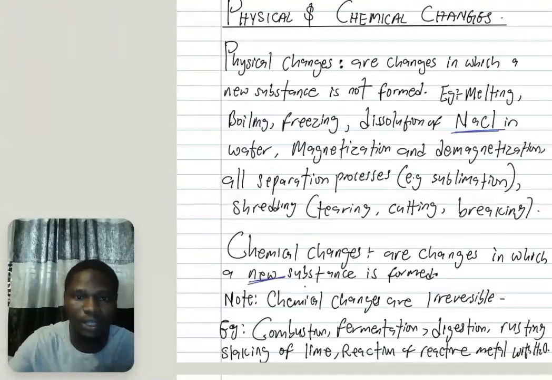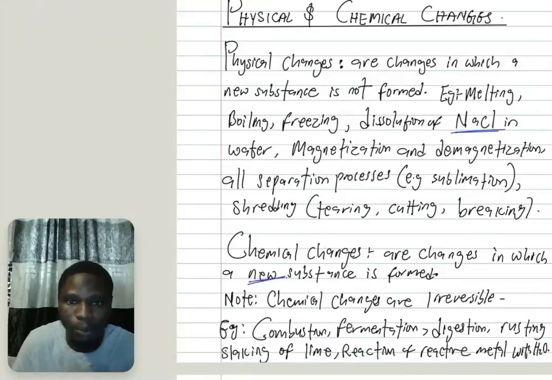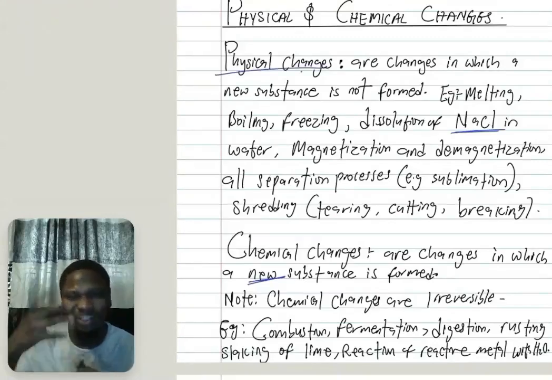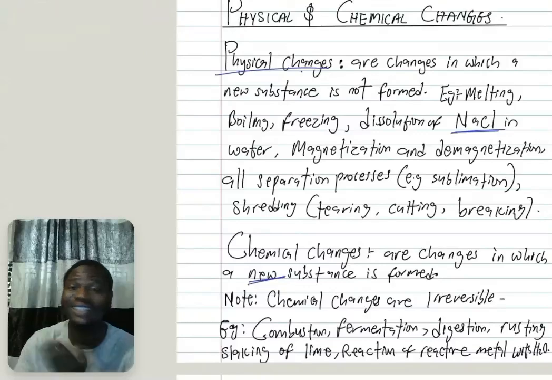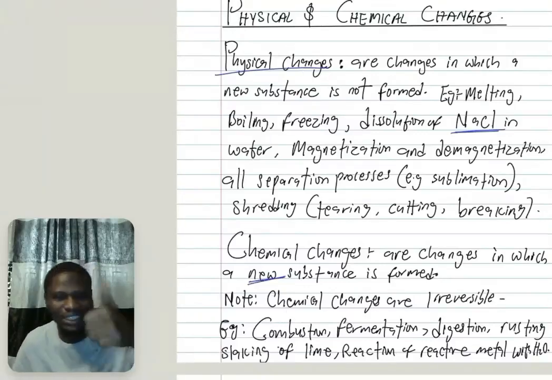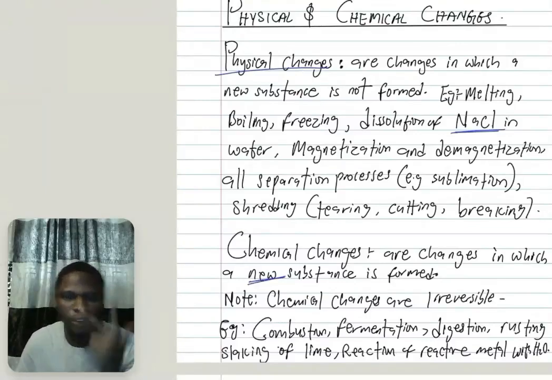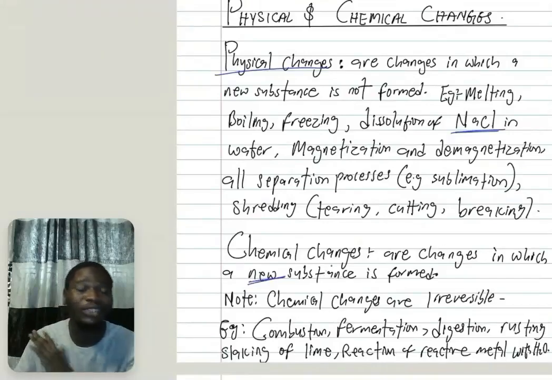So take note that chemical changes are generally irreversible. Most physical changes are reversible, but there are some that are irreversible. Most of them are reversible, but chemical changes are generally irreversible. So any change that involves burning, rusting, combustion, fermentation, digestion, all these are examples of chemical change. And check slaking of lime.